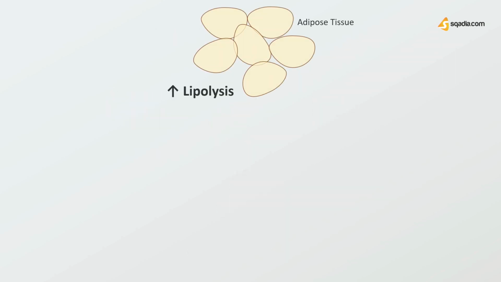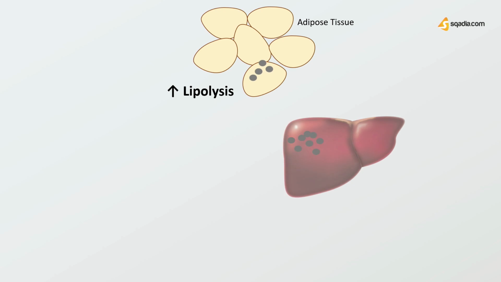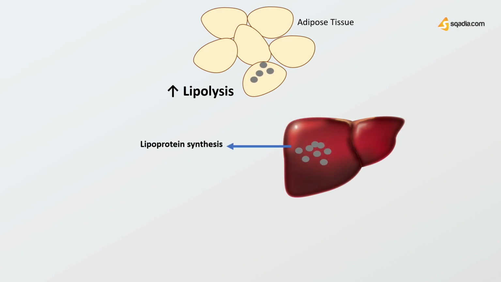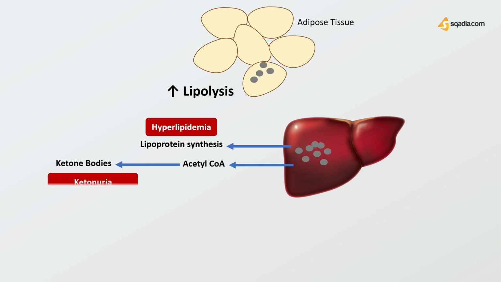The increased degradation of fat that occurs in insulin deficiency also has serious effects. Some of the fatty acids that accumulate in large quantities are taken up by the liver and used for lipoprotein synthesis, which leads to hyperlipidemia, and the rest are broken down into acetyl-CoA. If you remember, acetyl-CoA is normally utilized in the TCA cycle. However, in this case the excess acetyl-CoA forms ketone bodies and leads to ketoacidosis or ketonuria. Ketoacidosis is also known as metabolic acidosis.